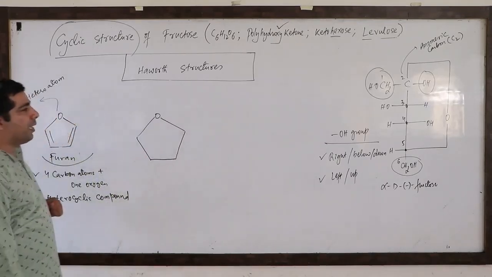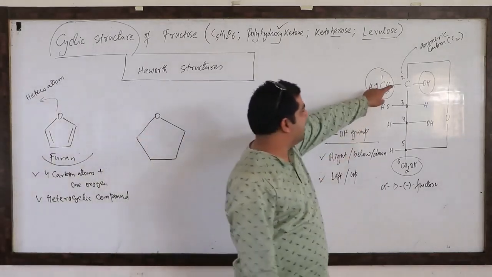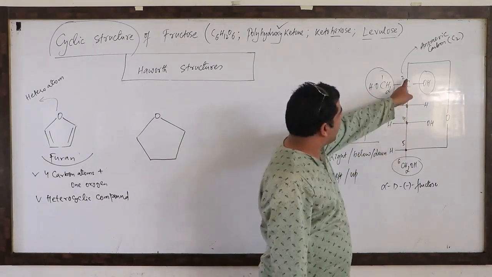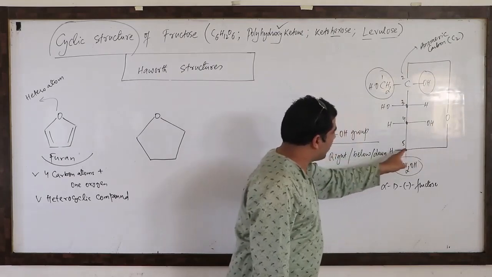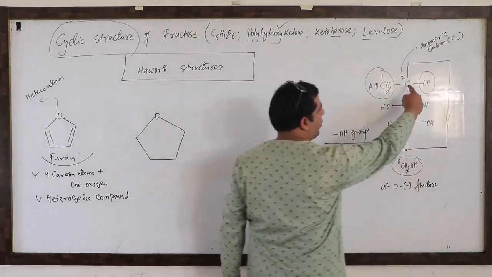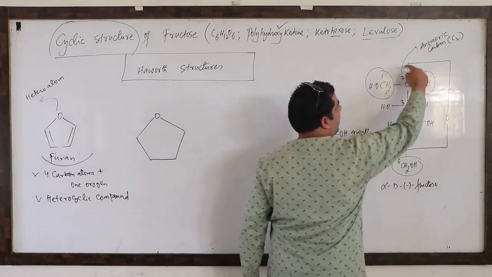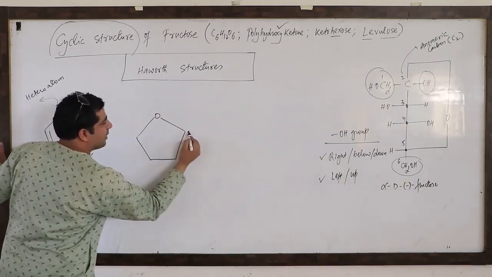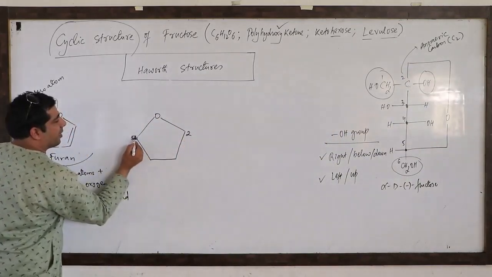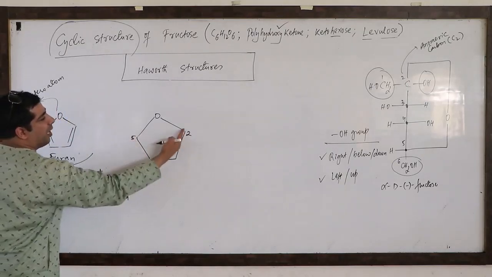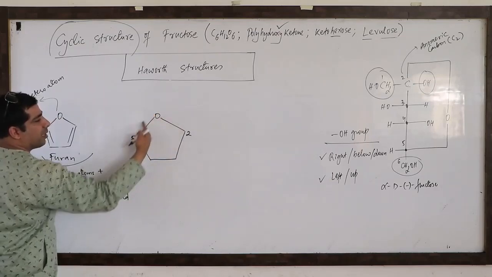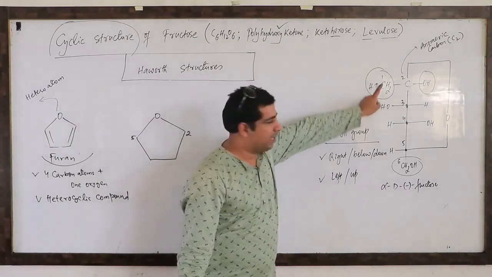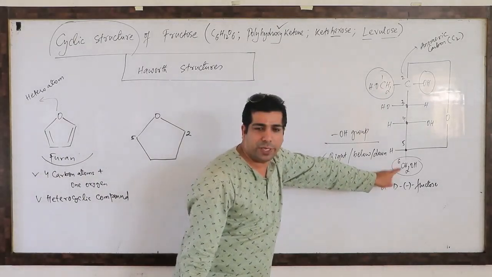Correct? Now we know which carbons are inside the ring. Inside the ring you have the second, third, fourth and fifth carbon. The second carbon is attached to the fifth carbon through oxygen. So if I call this the second carbon, this will be the fifth carbon, linked through the oxygen atom. Which carbon is outside? The first carbon, CH2OH, is outside. And the sixth carbon is also outside, CH2OH.